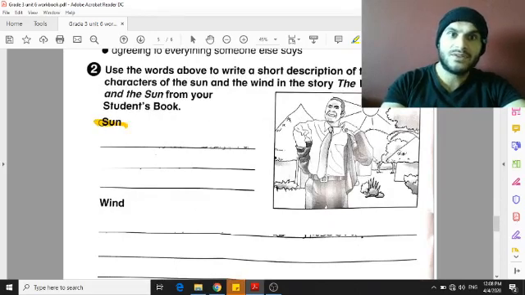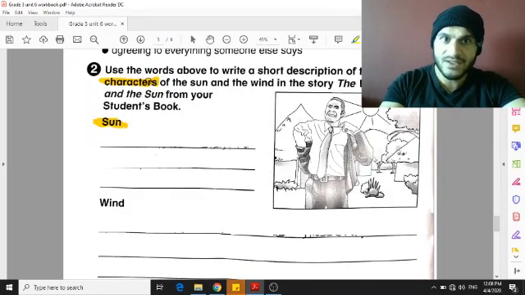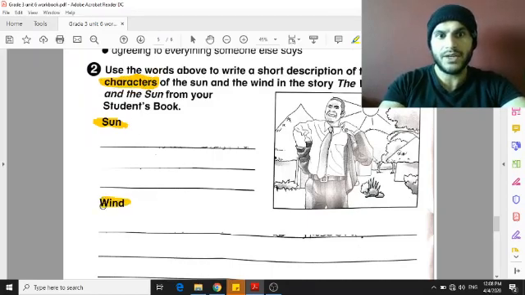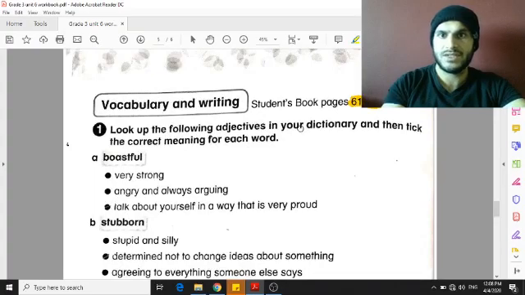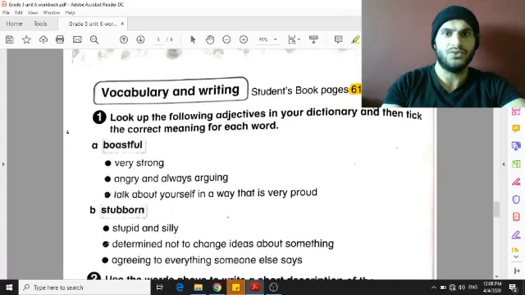We are not going to describe the real sun or the real wind, okay? Because the real sun doesn't talk and the real wind doesn't talk. They don't have conversations like us. What we need to do here is to find the description from the story. And it is on page 61 and 62.